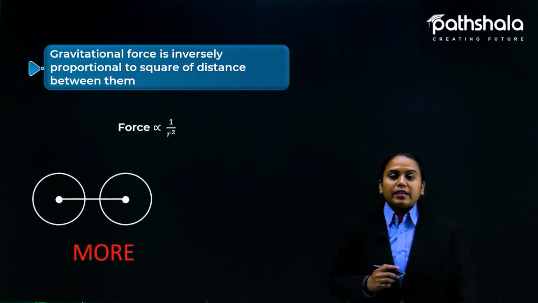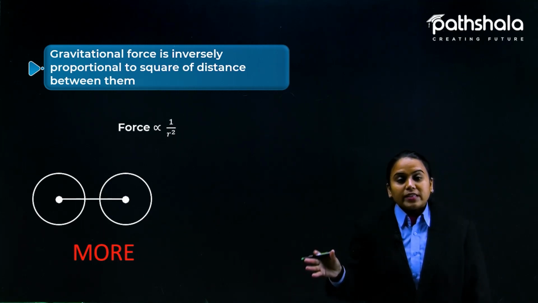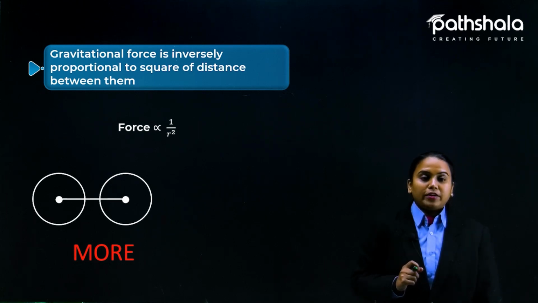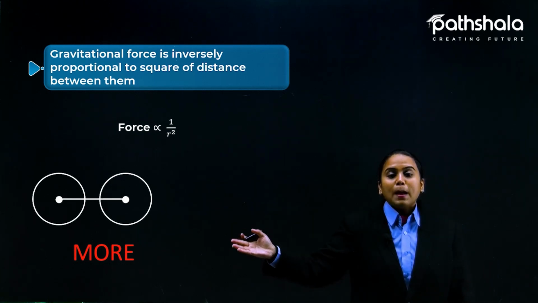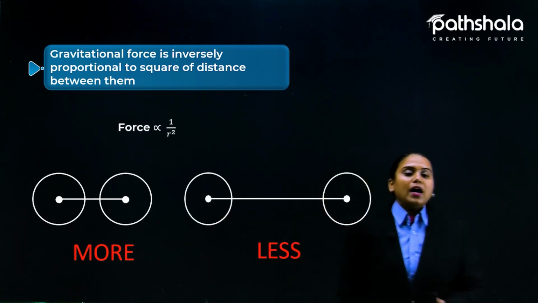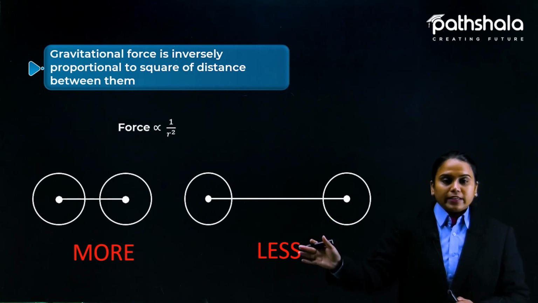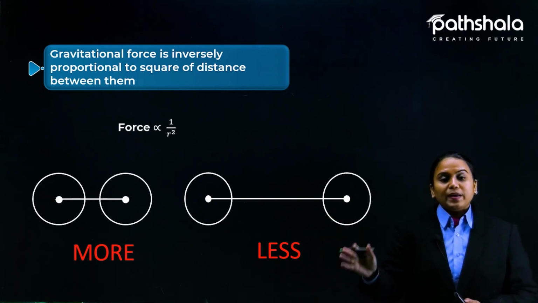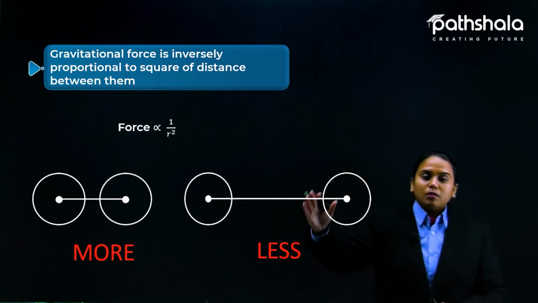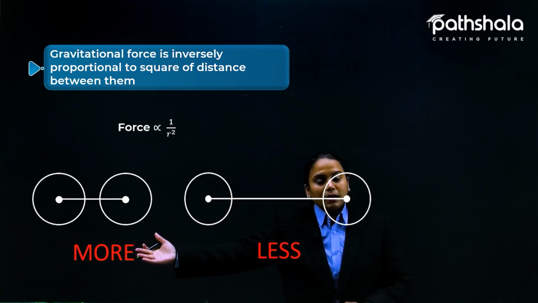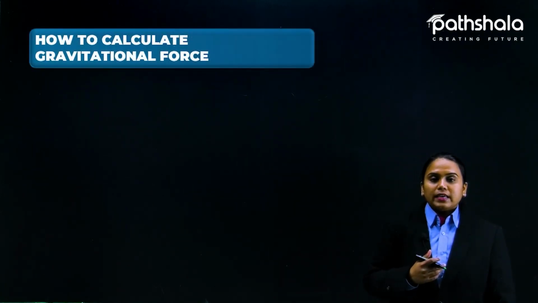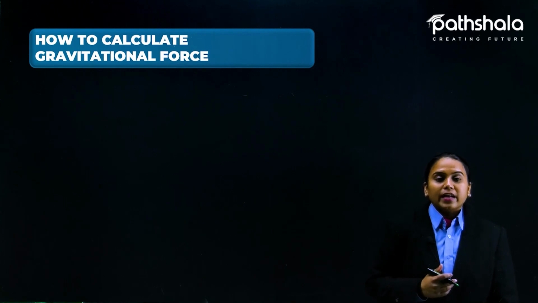And again, we can see here, if the objects are placed close to each other, then the gravitational force working here would be more. And if the objects are placed apart, then the gravitational force in this case would be less. Okay, here there will be a lot of gravitational force, and here less, because here the distance is less and here the distance is more. Fine. Now coming to the next thing here, how to calculate gravitational force.